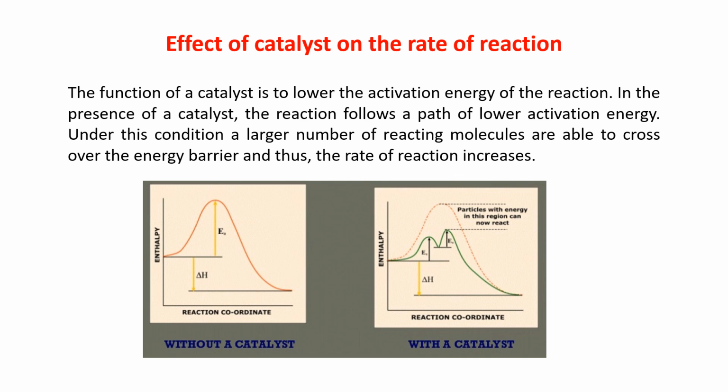And because of that, the reactant molecules have to cross that activation barrier. If we add a catalyst, then it is lowering the activation energy so that more reactant can react. More reactant can cross that activation energy, because the activation energy is getting lowered with the help of a catalyst.